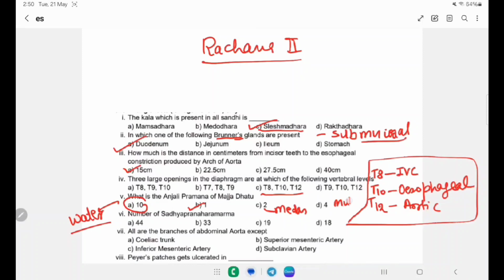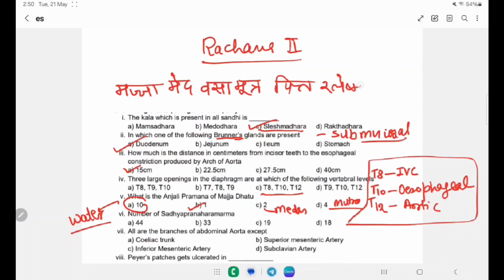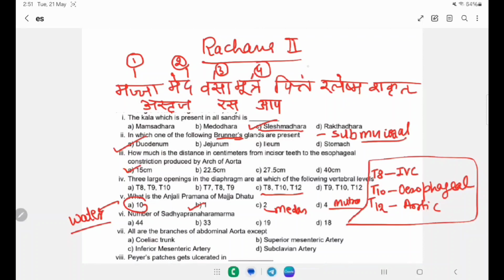4 is for mutra. To remember the sequence, the shloka is: majja, medas, vasa, then mutra, pittam, shleshma, then shakrit, asrig, rasa and apa. So majja is 1 parmana, medas is 2, vasa is 3, mutra is 4, pitta is 5, shleshma is 6, shakrit is 7, asrig is 8, rasa is 9 and apa is 10. So the right answer will be majja.